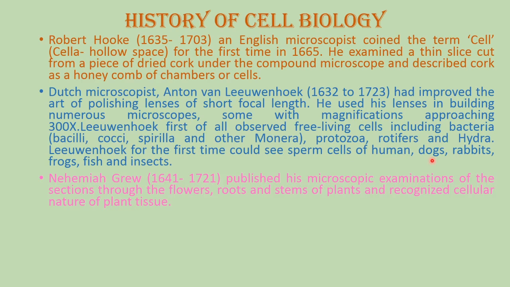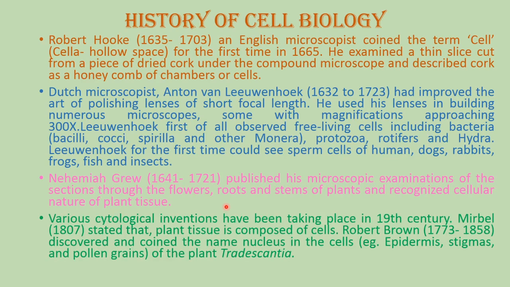Then there was a scientist, Nehemiah Grew, 1641 to 1721. He published his microscopic examination of sections through the flowers, root, and stem of different plants and recognized the cellular nature of plant tissue. Then various cytological discoveries took place in the 19th century. There was a scientist, Mirbel, in 1807. He stated that plant tissue is composed of cells, meaning plant tissues are made up of cells.